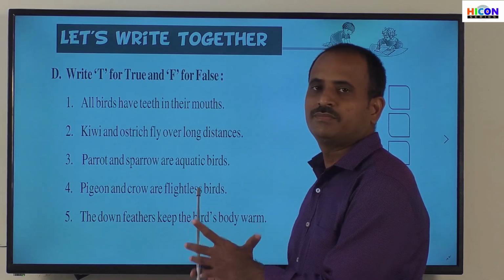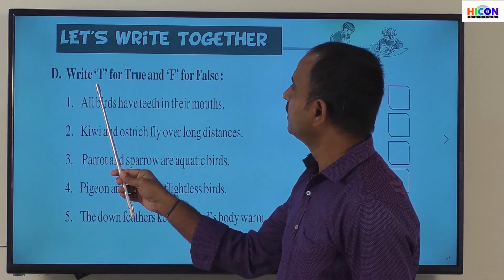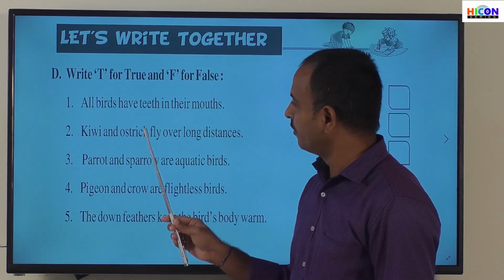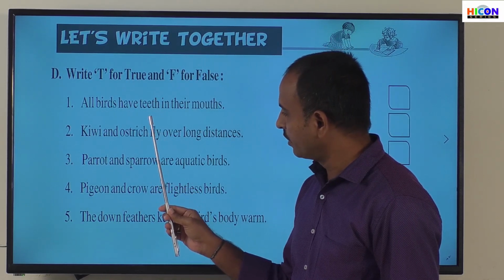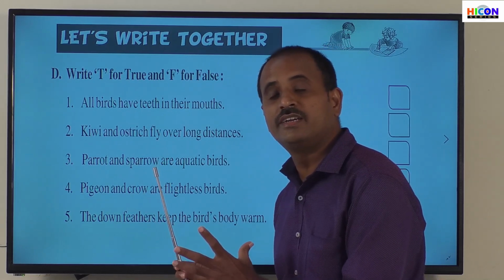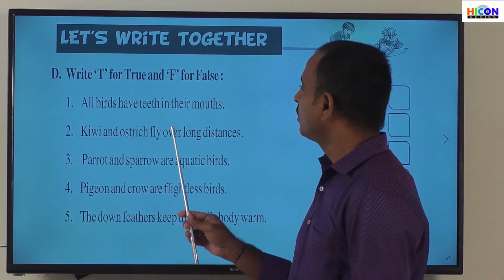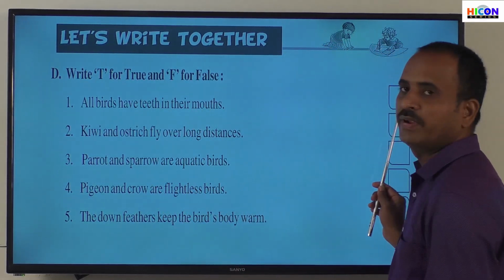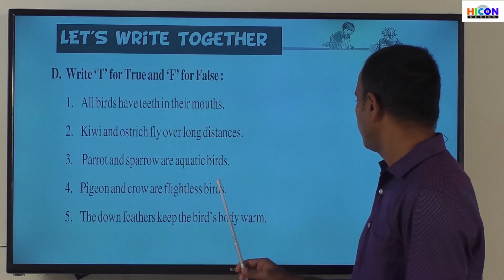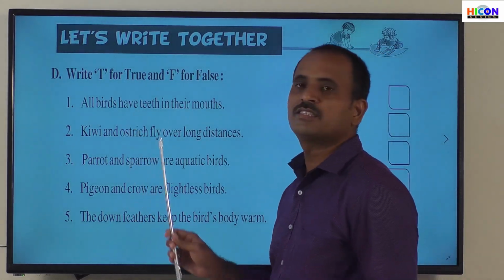Children, the next section in this activity part is section D. Write T for true and F for false. They have given some sentences, 5 sentences. Read each sentence and understand its meaning. If the sentence is correct, that is true, write T in the box provided. And if the sentence is wrong, that is false, write F in the box given here. Children, read all the sentences first.